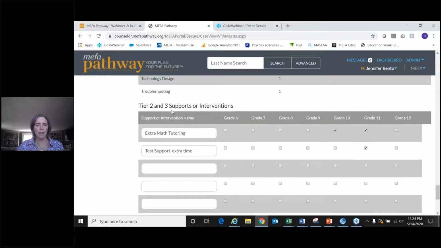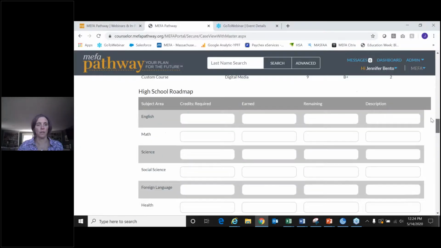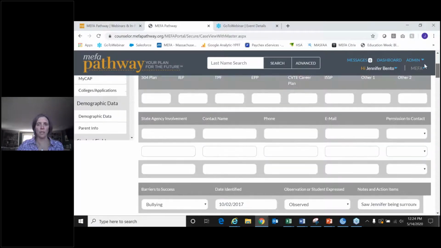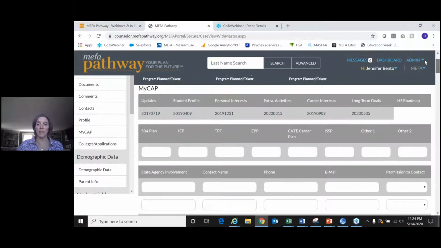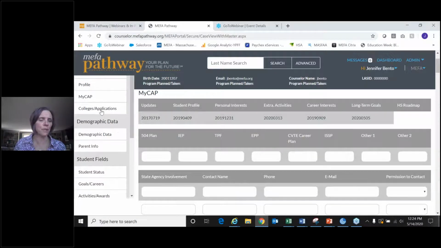And then at the very bottom here, this is counselor-driven tier 2 and 3 supports or interventions. And then you have the opportunity to add any comments. And then if you're adding anything, you always want to make sure you're saving the page. All right, so that's pretty comprehensive. A lot of the activities that the student's working on feed into this MyCAP page. So it's a very comprehensive page.